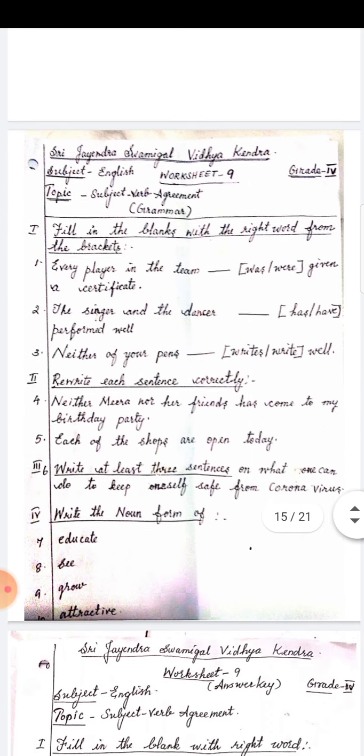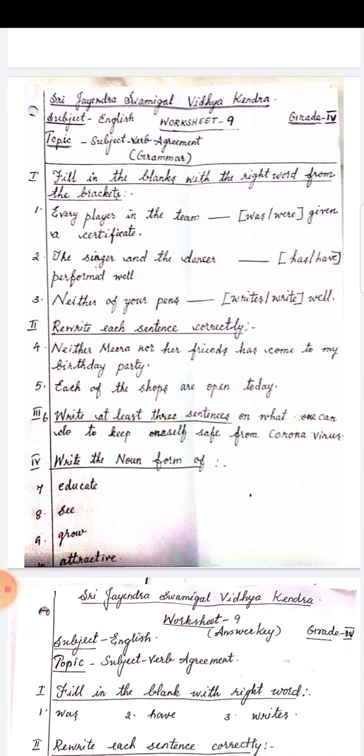Now it's time to discuss the worksheet. Fill in the blanks. Actually, it is for the subject and verb agreement. Fill in the blanks with the right word from the brackets. Every player in the team was or were given a certificate. Every is always singular. So, the verb should be singular. Was. Every player in the team was given a certificate.